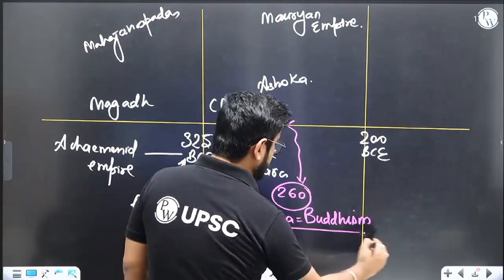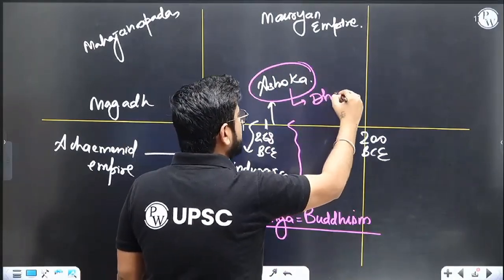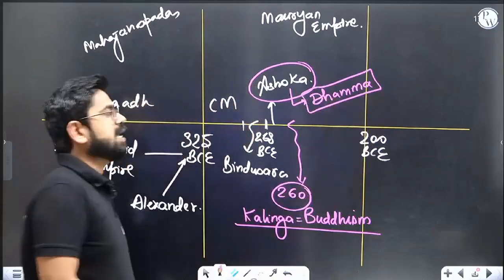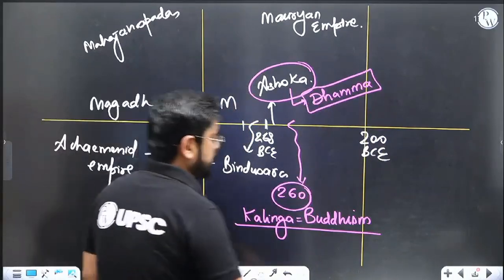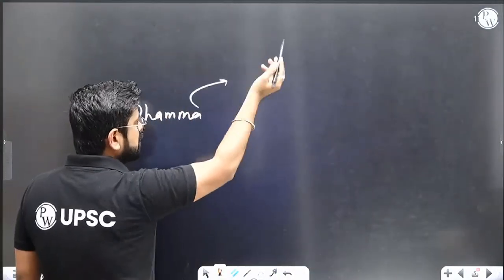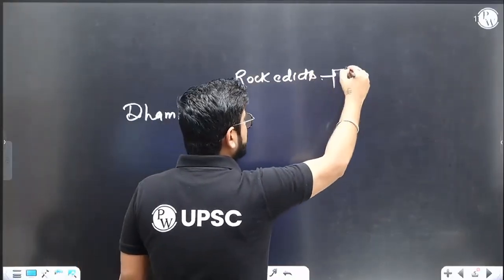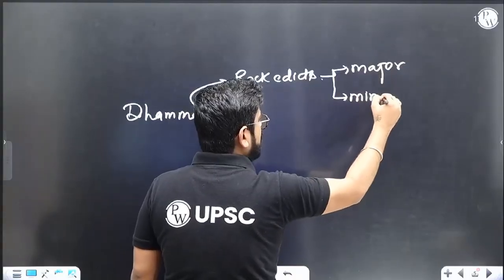After Buddhism, we understood that there was a concept which he built. He came up with a new concept similar to the Buddha's Dhamma, which was his Dhamma lipi. He realized that this Dhamma has to be told to everyone. Initially it was on highway stones, on rock edicts, some big stones, some small stones, some major, some minor, and later it was on pillars.